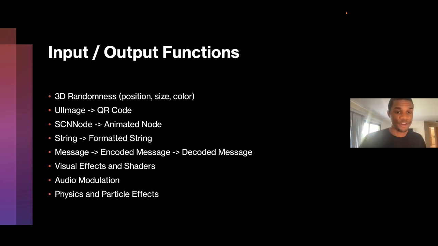We have our UI image to QR code, and I might have an example in these slides, but I showed this in our last meetup. I asked ChatGPT to write some code that simply took in a UI image or an image from the camera and scans it to convert it to a QR code. So again, relatively simple code, but it's not necessarily something I want to hook up myself. So I asked ChatGPT. ChatGPT gave me a great answer. That answer works. Why would I change it?